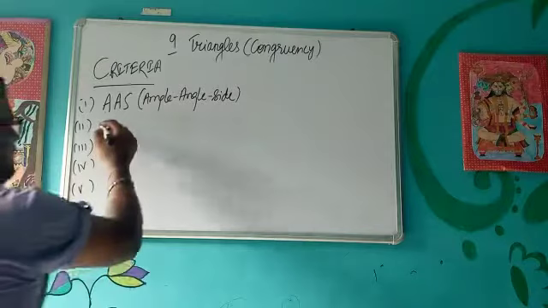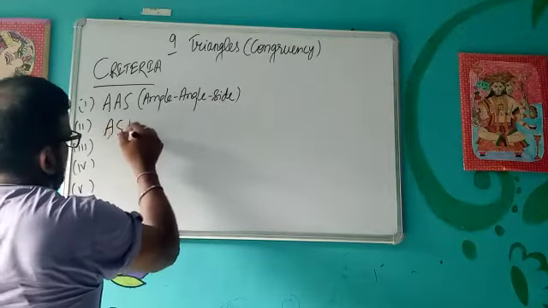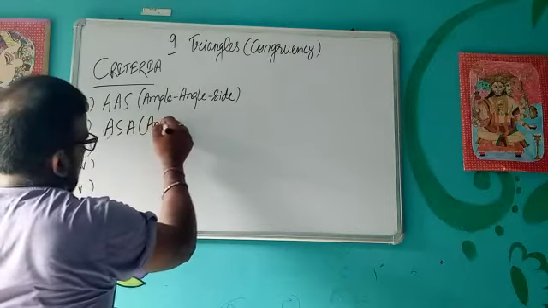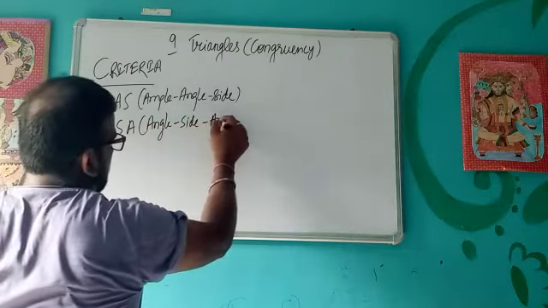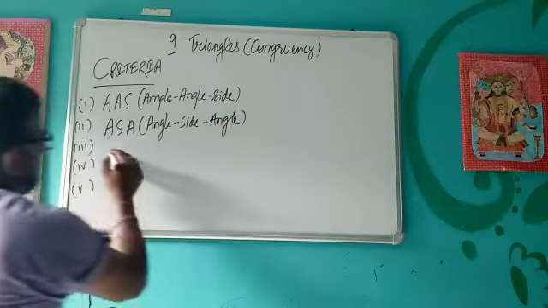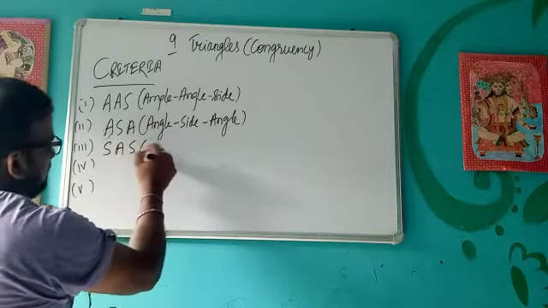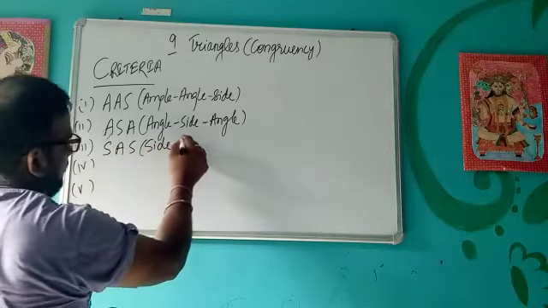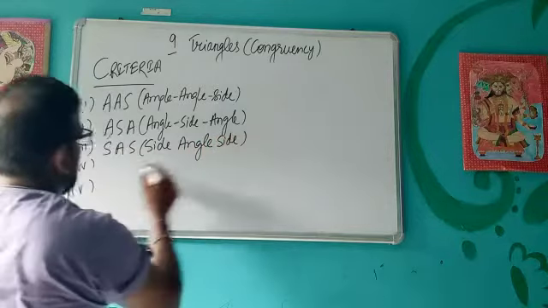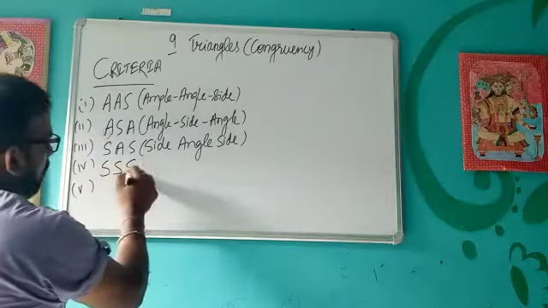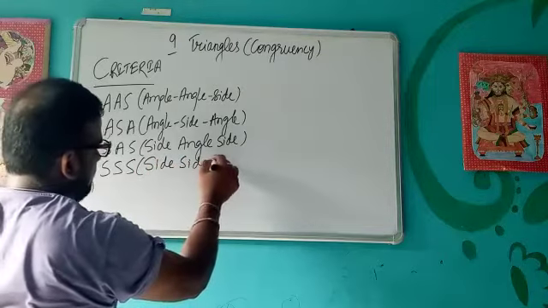The next criterion is ASA, that is angle side angle. Then we have another criterion, SAS, that is side angle side. Then if all the sides are equal, we have the SSS criterion, side side side.